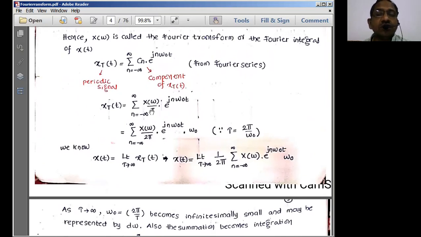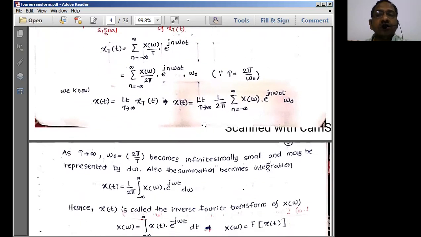I can write T is equal to 2 pi radians. There is a formula T is equal to 2 pi by omega naught, since omega naught is equal to 2 pi by T. So therefore, T is equal to 2 pi by omega naught. Wherever you have capital T here, substitute capital T with 2 pi by omega naught. So 2 pi by omega naught means omega naught will come over here. That is the equation we are going to have.